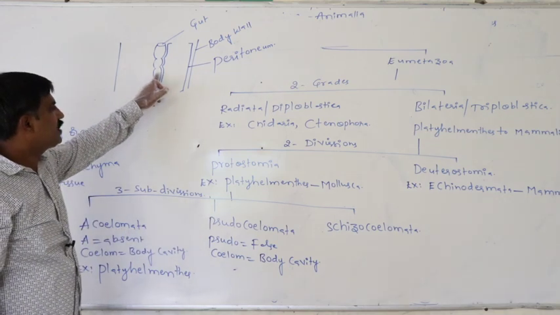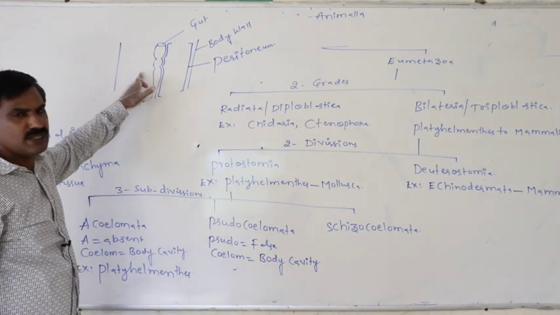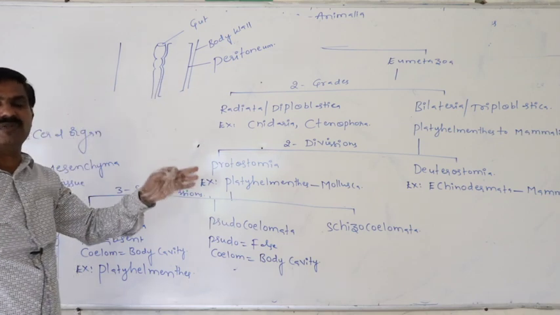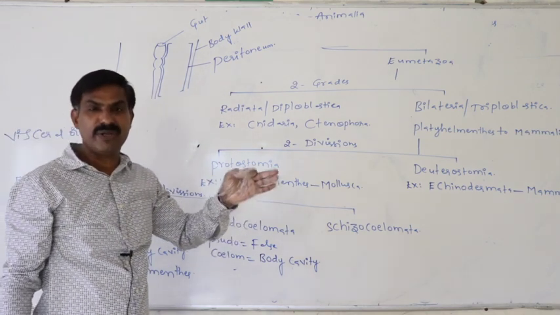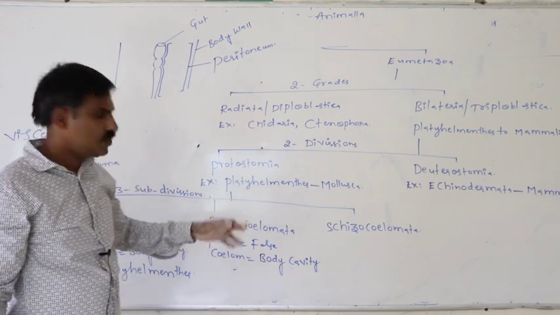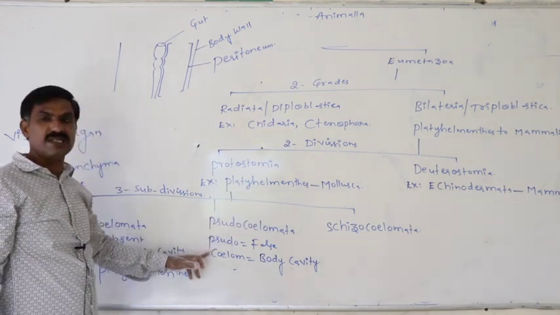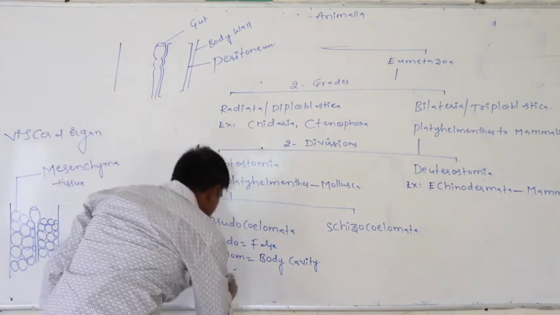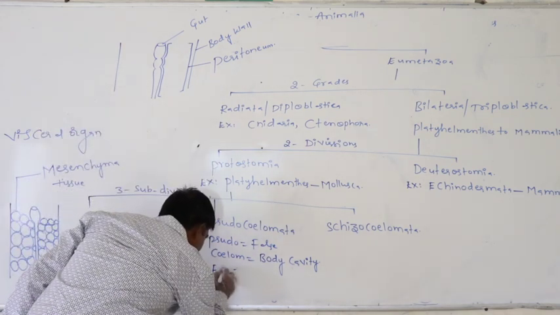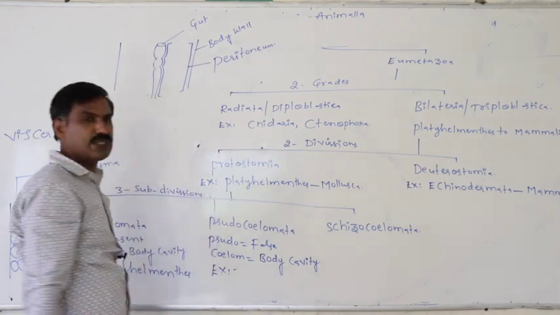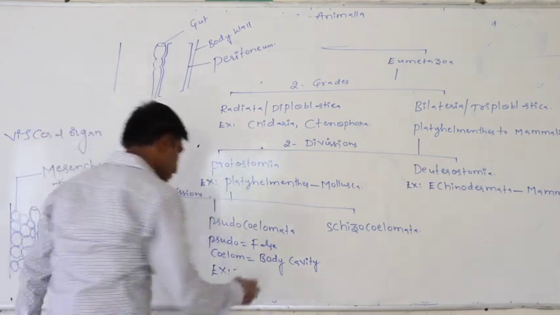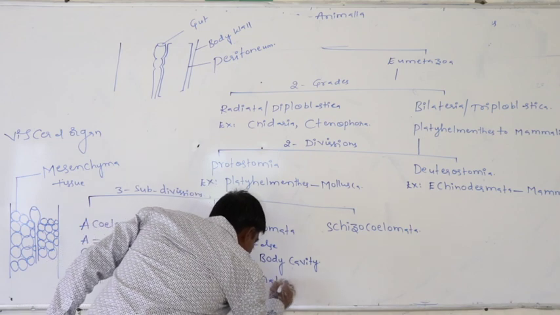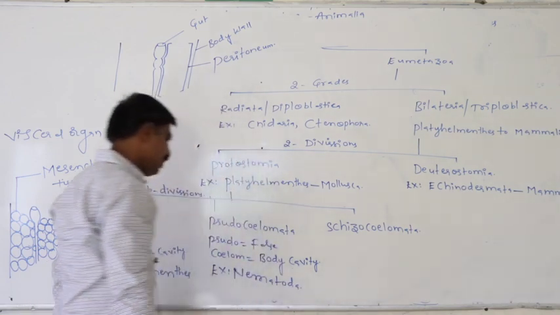Between the visceral organ and body wall, coelom is present. But that coelom is not covered with mesodermal layers such as the peritoneum. So that only that is said to be the false coelom, false body cavity. So what is the phylum in which pseudocoelom, false coelom, is present? Nematoda.